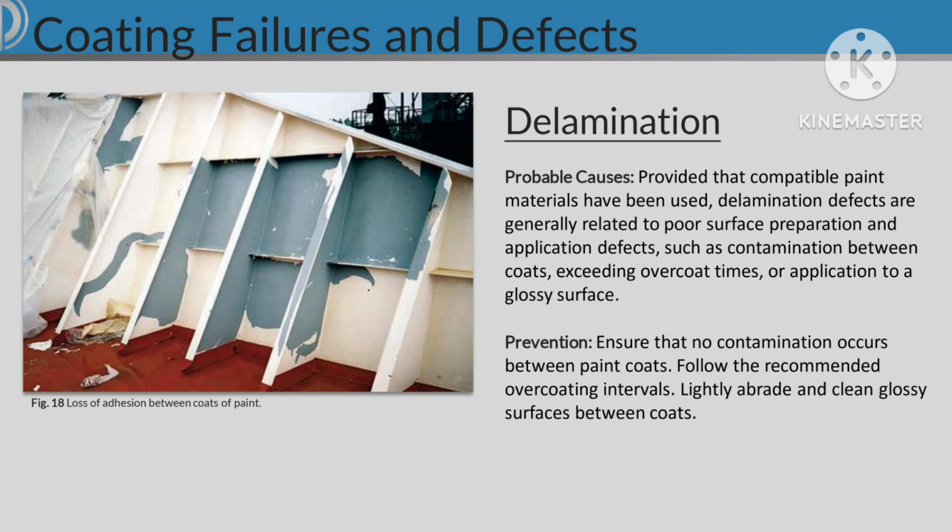Delamination. Probable causes, provided that compatible paint materials have been used, delamination defects are generally related to poor surface preparation and application defects, such as contamination between coats, exceeding overcoat times, or application to a glossy surface. Prevention, ensure that no contamination occurs between paint coats. Follow the recommended overcoating intervals. Lightly abrade and clean glossy surfaces between coats.